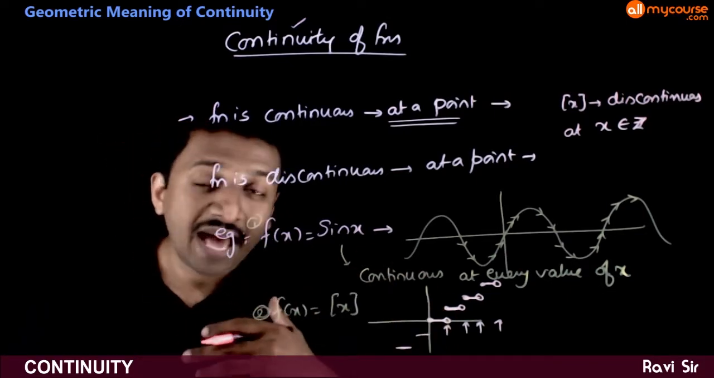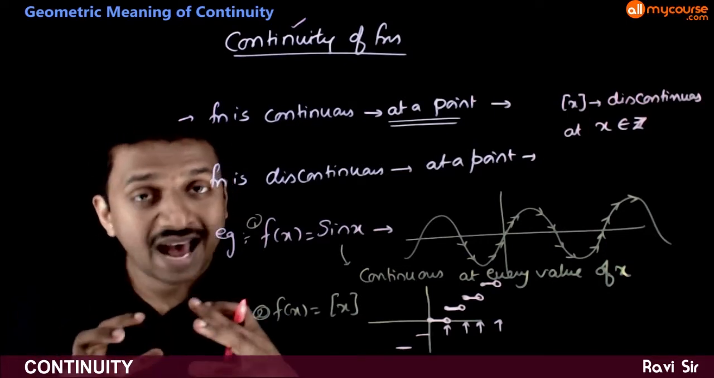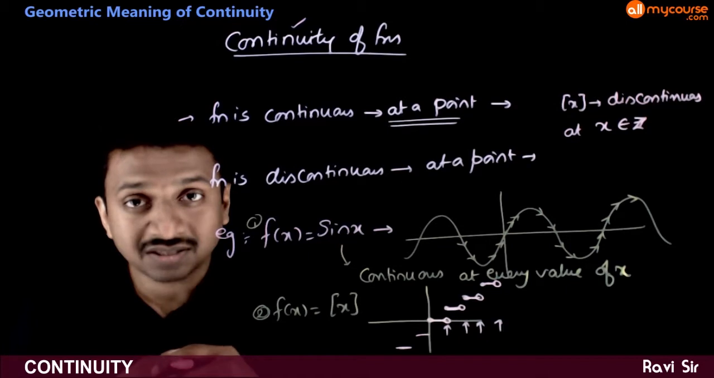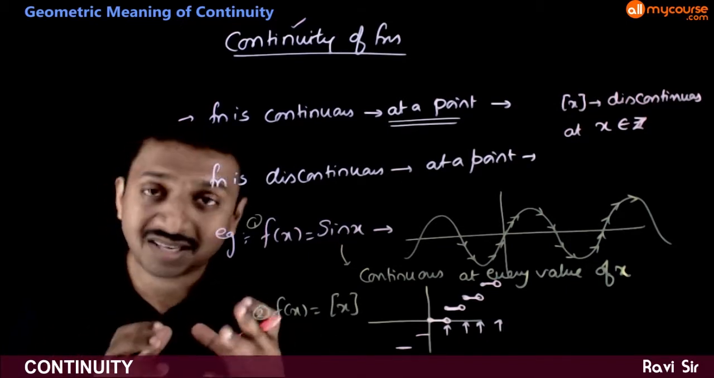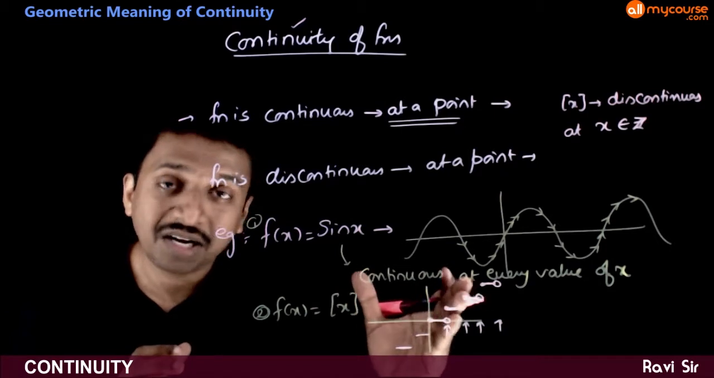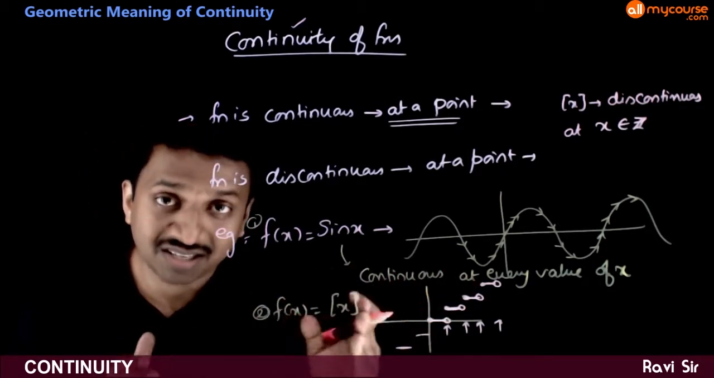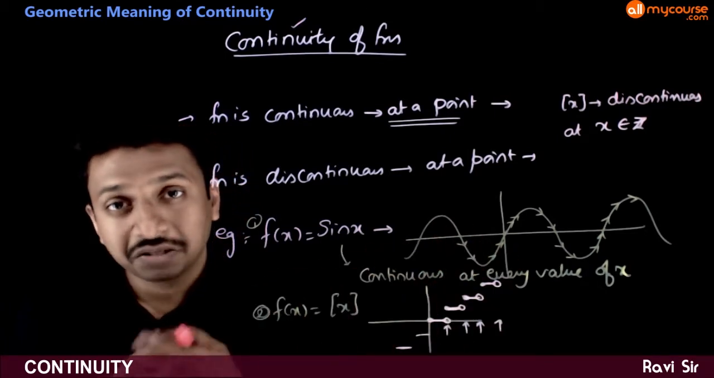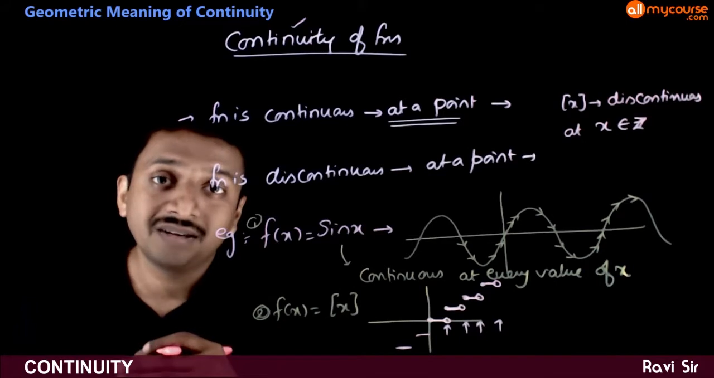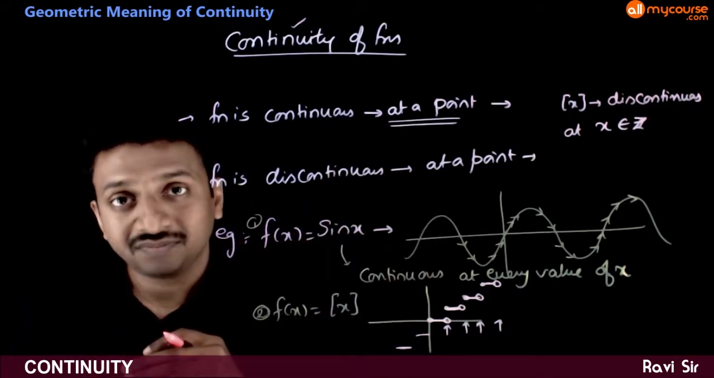In the same way, as we have seen in our 11th class, we have different functions having different graphs. When you observe the graph, you can see whether they are continuous or discontinuous. If they are breaking, they are discontinuous. If they are not breaking, they are continuous. So this is the physical meaning of the continuity of a function at a point.